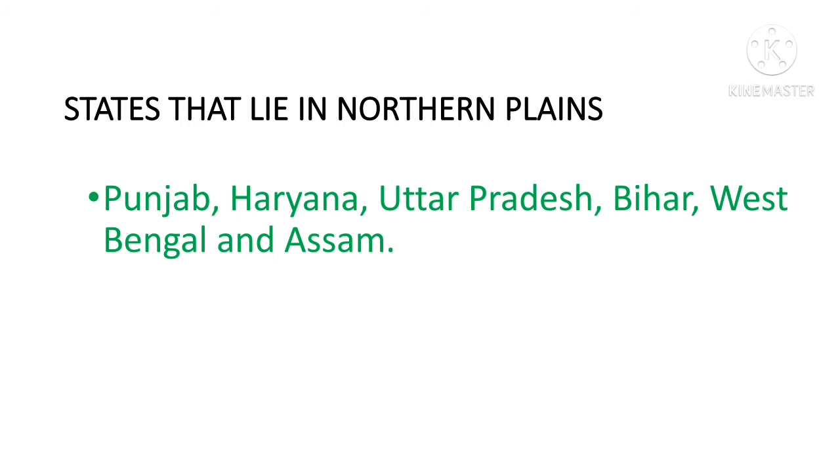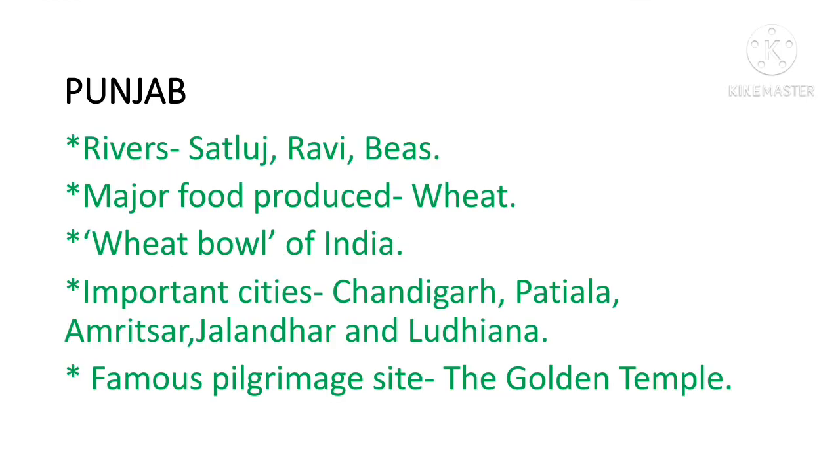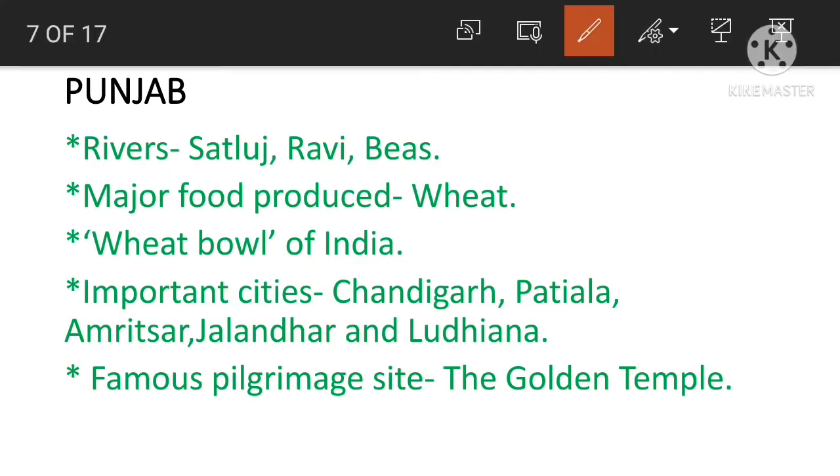So, in this lesson, we will discuss some of the states that lie in the northern plains. Those are Punjab, Haryana, Uttar Pradesh, Bihar, West Bengal, and Assam. We will discuss them one by one. First of all, let us discuss the state Punjab. The three rivers which flow through Punjab are Satluj, Ravi and Beas.